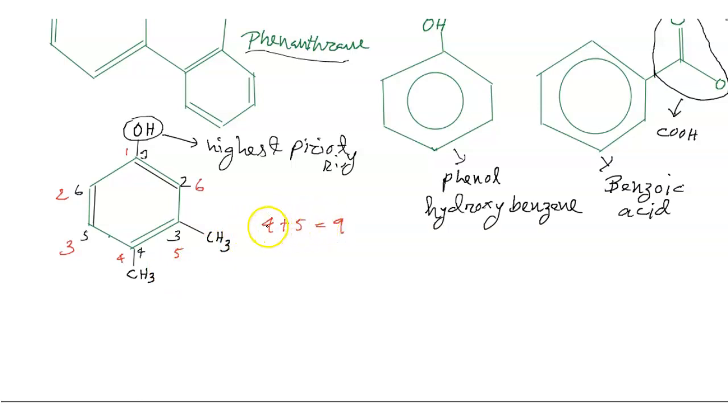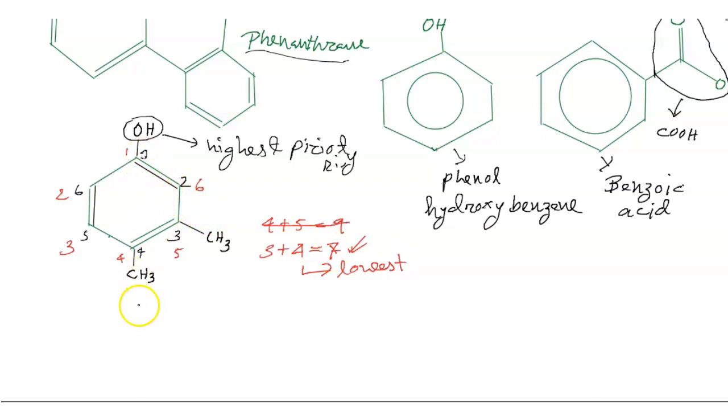This is totally wrong. And this way, 3 plus 4 is equal to 7. So this is my priority, because this is the lowest number.